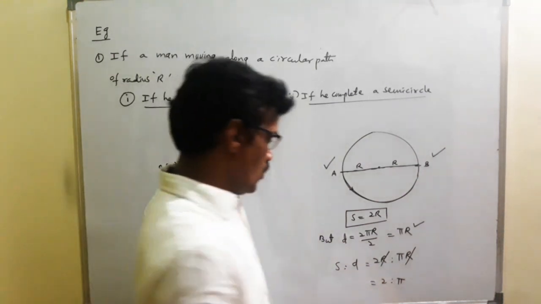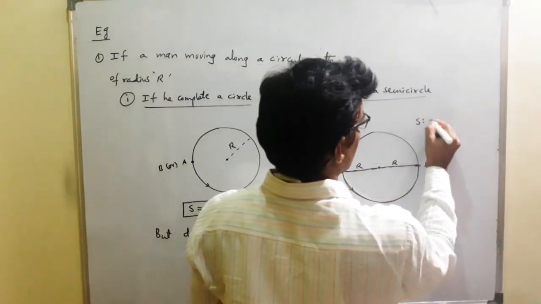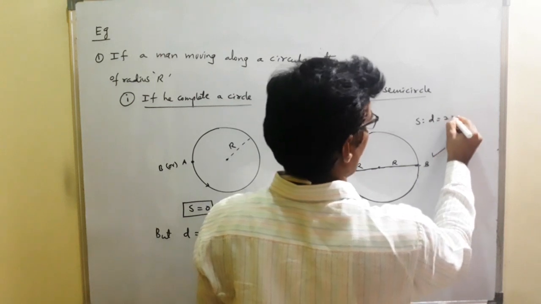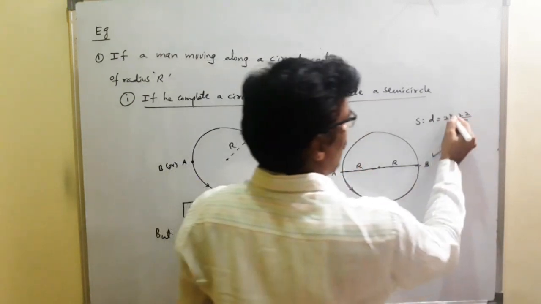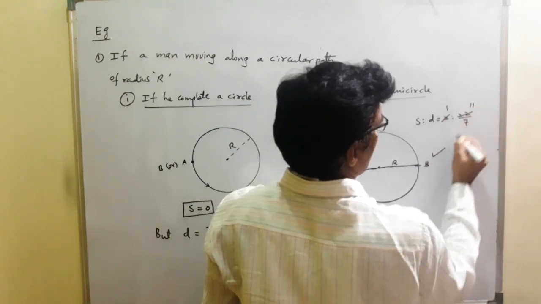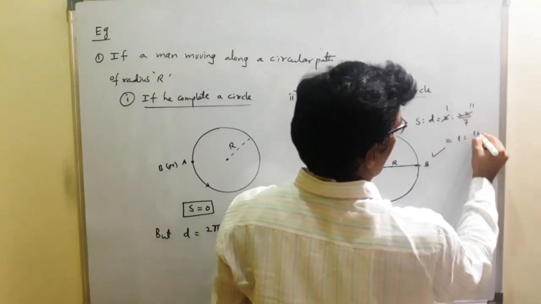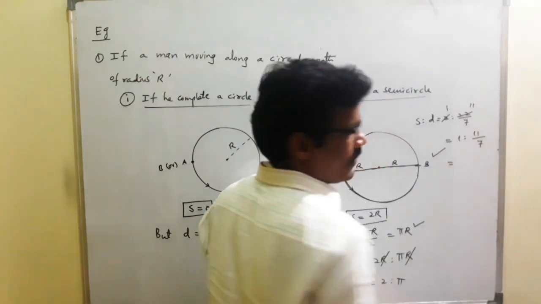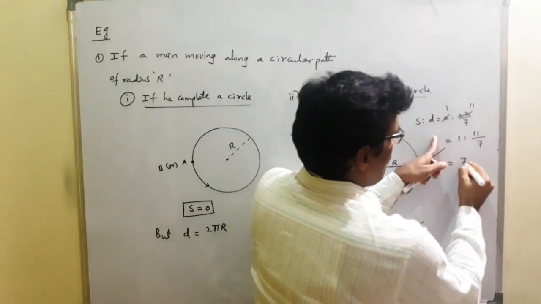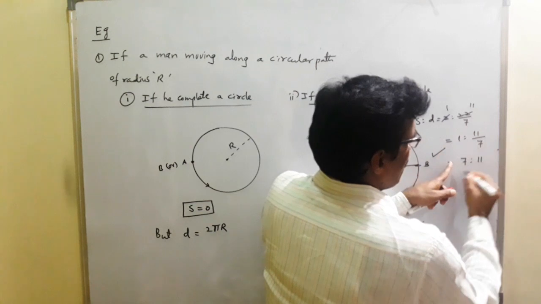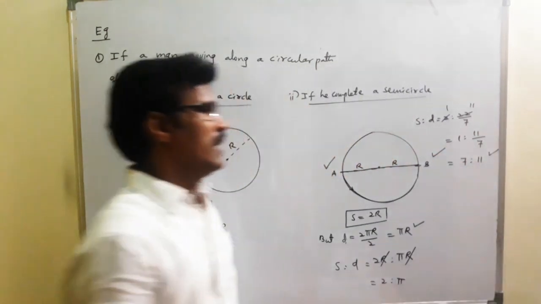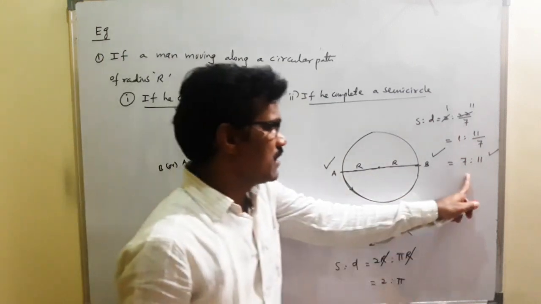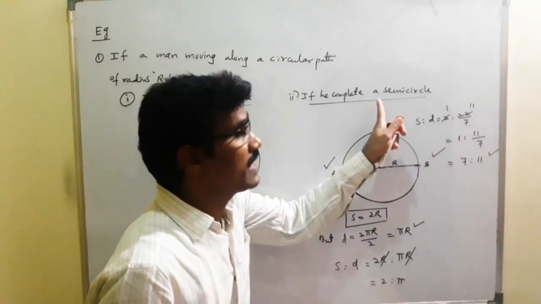Here pi is 22 by 7. That's why S is to D is equal to 2 is to 22 by 7. So here 2 ones, 2 11s, which is equal to 1 is to 11 by 7. Then after that, take LCM, 7 is to 11, divided by both by 7. That's why 7 cancels. Your answer is S is to D is 7:11 if we complete a semicircle.